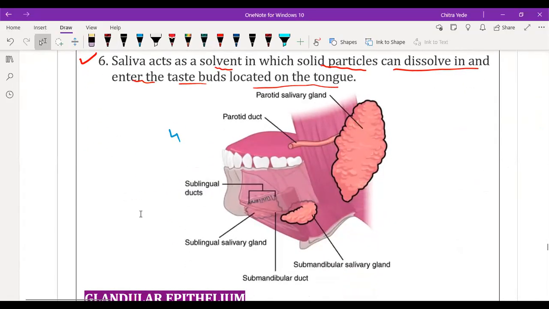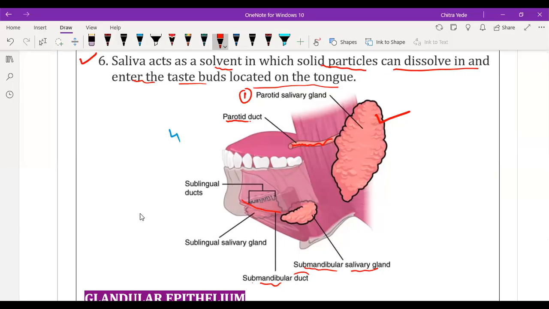See, here we have another diagram. This is the parotid salivary gland. This is the first one. Here is a duct for the transport of saliva from the gland to the mouth, so it is the parotid duct. Then here we have the submandibular salivary gland, and here the submandibular salivary duct, a duct which helps to transport the saliva into the mouth itself.